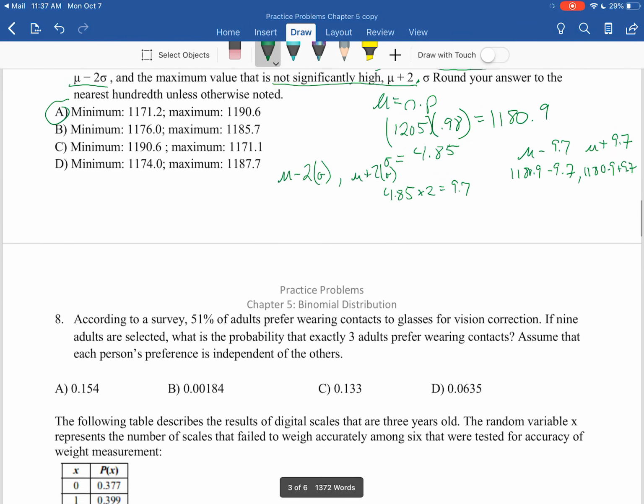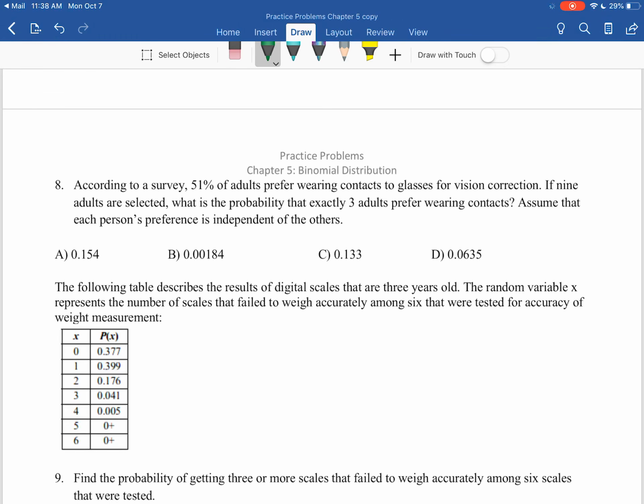Moving on now to number 8, where we have a survey where 51% of adults are in favor of wearing contact lenses. We want to know, if we select 9 individuals, what is the probability that exactly 3 prefer wearing contacts? Assume that each person's preference is independent of the others. So we have a binomial distribution here. In our binomial function, we first ask, how many different ways can you choose 3 adults out of 9? That's where we get our 9C3.